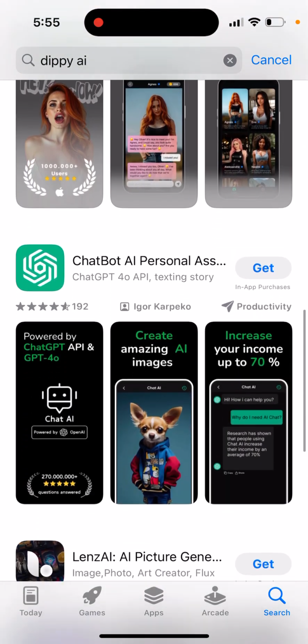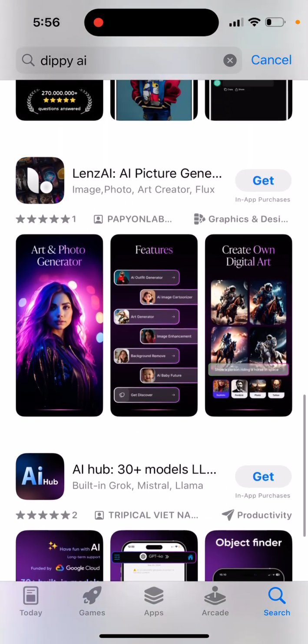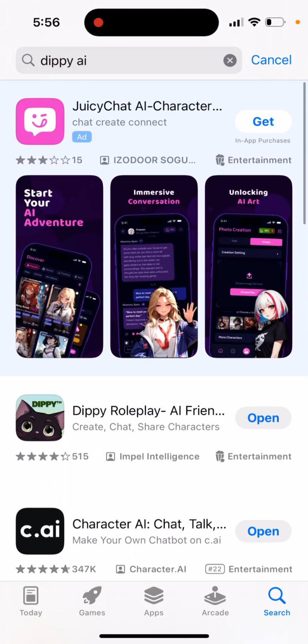And there are a bunch of alternative apps. But that's just what you have. So hope this is helpful.